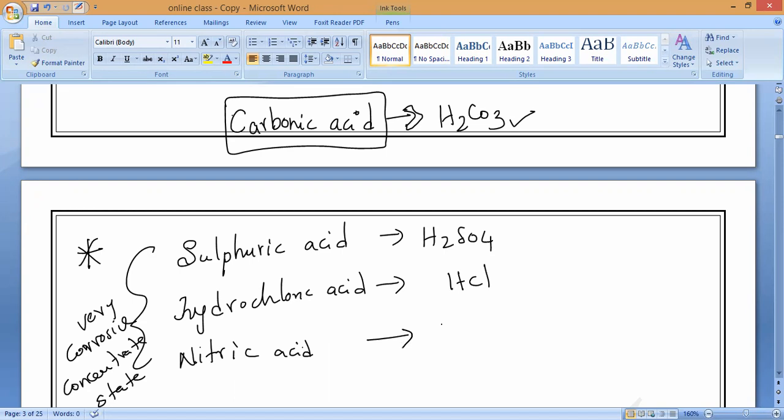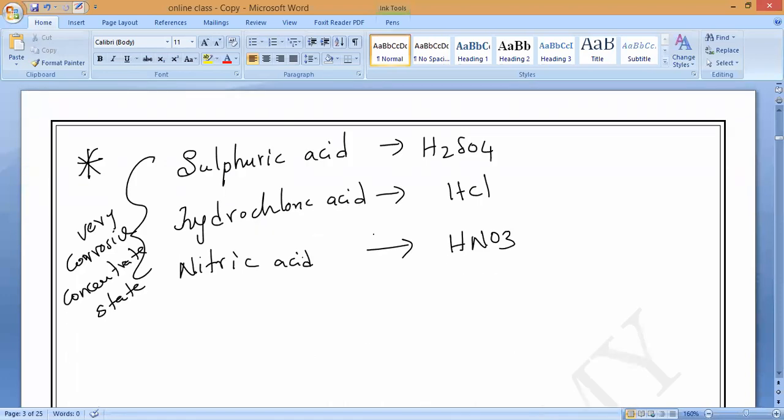Nitric acid, HNO3. Is it yes or no? That is what you have to remember. Phosphoric acid, if you want, you can remember H3PO4. Please note it down.